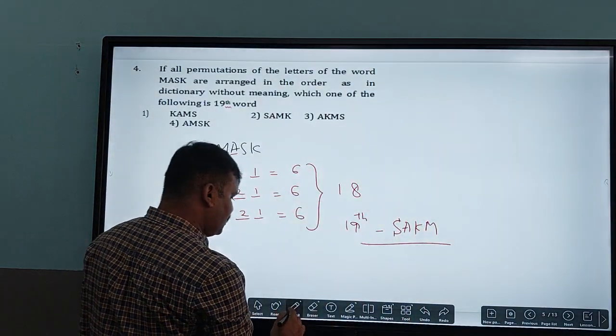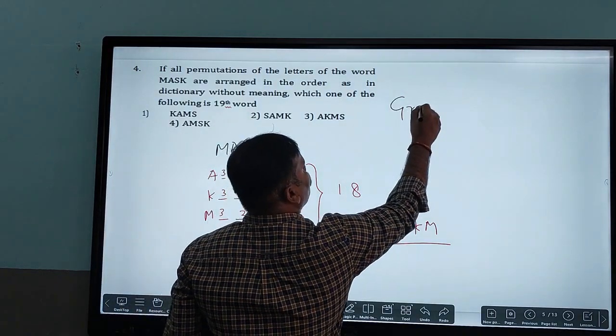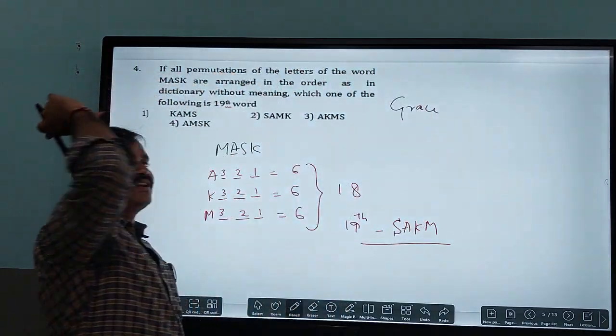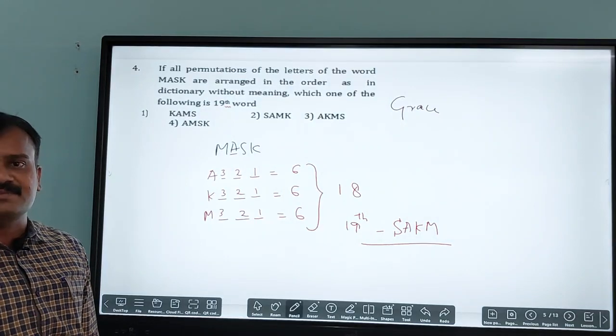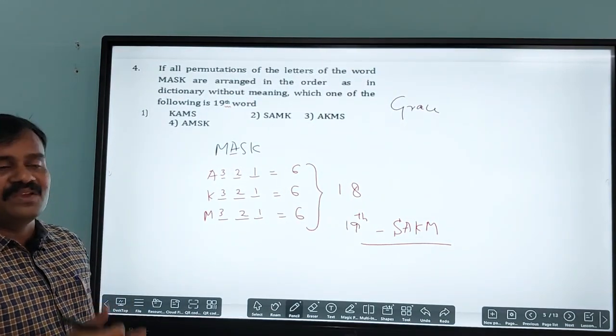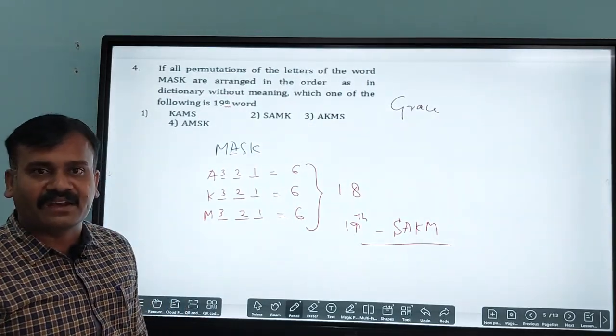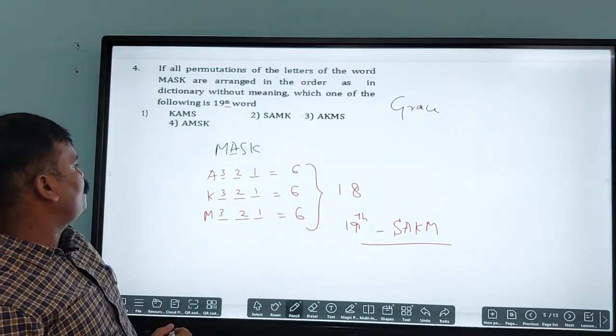Last year they decided to give grace marks for this question. So please keep in mind, if you leave it, will they give grace marks? No, you need to attempt that question here. Please keep in your mind: if you attempt any one option, then only you are going to get the grace mark here. And next comes the next question.